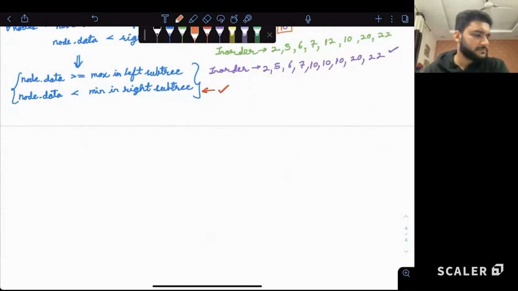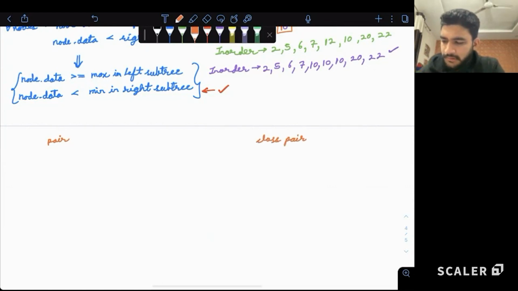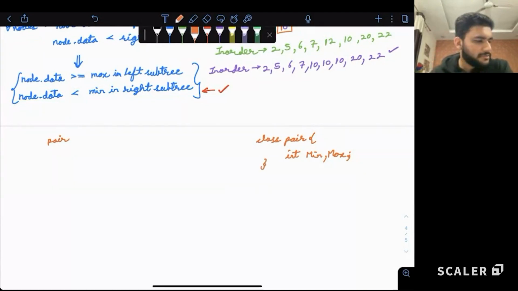So let me write the code for this. Let's say we are taking a pair. So we have a class Pair, which is basically storing nothing but min and max for us. So we'll have, let's say, int min, comma max. Okay, we have a pair which is storing min and max for us. That's it. All right. So Pair travel(root). Guys, what is the first statement that we always write in any code of tree? Correct. Root is null.